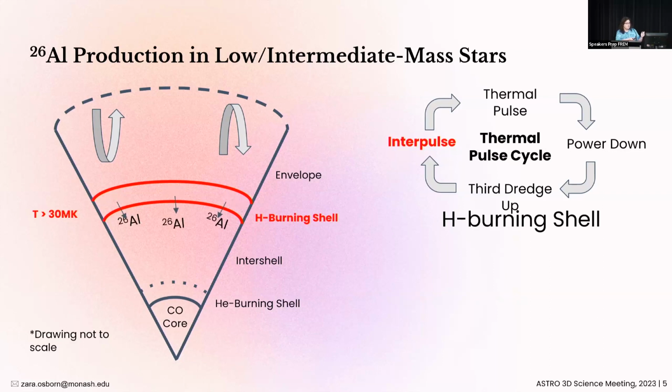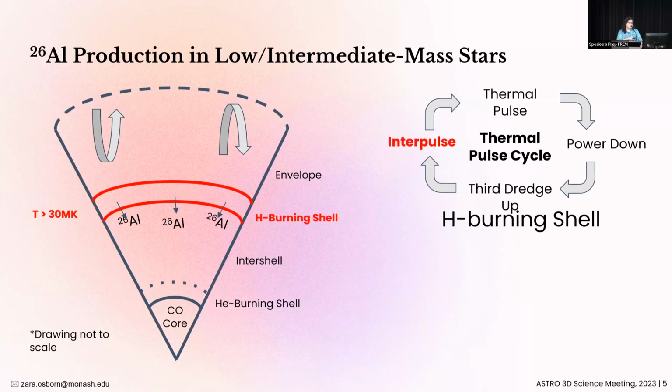Now, the thing with low and intermediate mass stars is that they do not explode. Instead, they slowly eject their envelopes by stellar winds. So if any of this aluminium-26 is going to be ejected, it needs to be transported up to the surface of the star. And the way that AGB stars do this is through a mechanism known as the third dredge-up. Now, the third dredge-up describes the expansion of the convective envelopes into regions where it was once previously nuclear burning. So the third dredge-up will actually penetrate into the intershell and scoop up the aluminium-26 to transport it up to the surface. However, the catch here is that the aluminium needs to survive up until the third dredge-up.